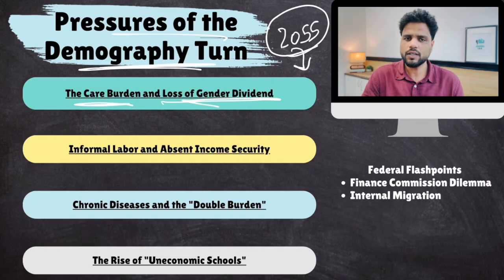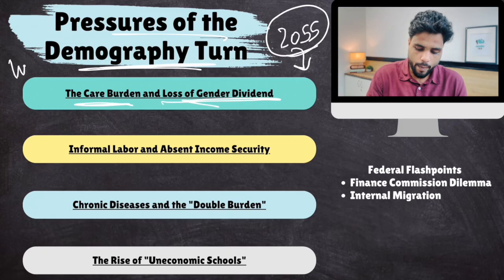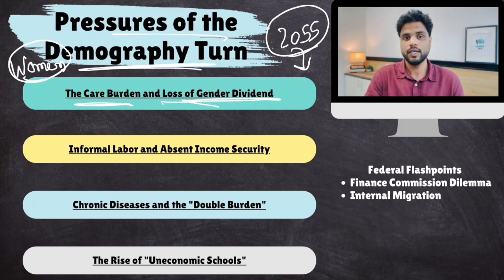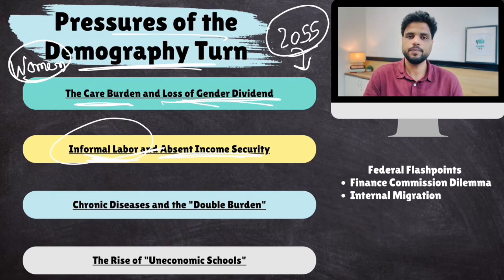Because of our patriarchal society, the care burden of old people in joint families falls on the women of the household in patriarchal setups. So this would increase gender burden. Then informal labor and absent income security. Most of our workforce is informal, and they don't have any pension facility or provident fund facility, so they are vulnerable. There is no income security after they retire.